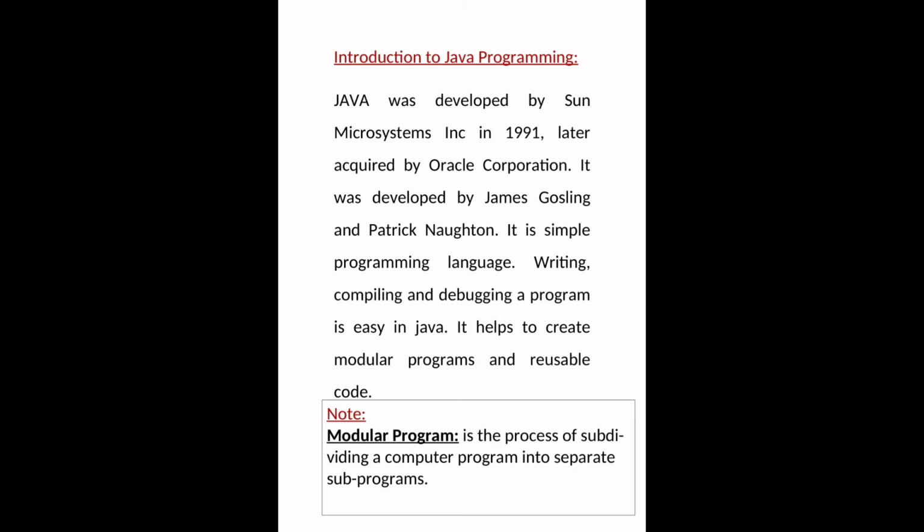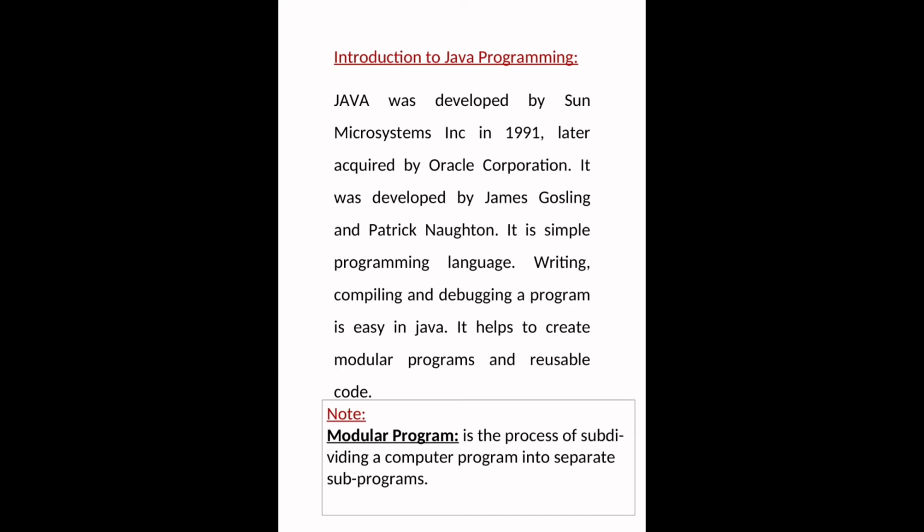Java helps to create modular programs and reusable code. There's a possibility of modular programs and reusable code in the Java programming language. What is a modular program? A modular program means a set of programming instructions that make it easy to develop complex programming structures.